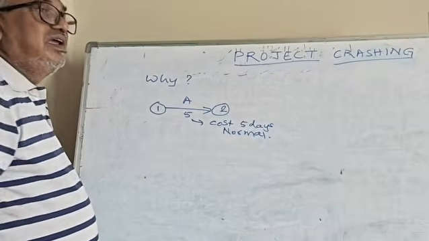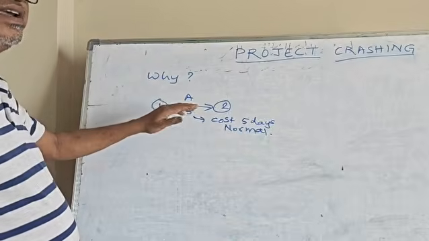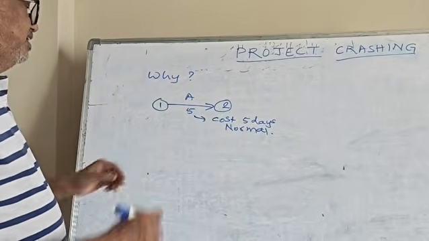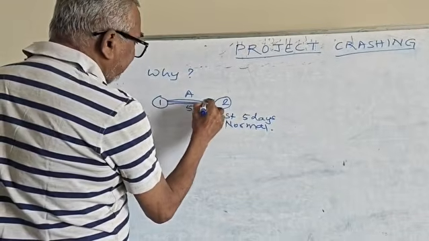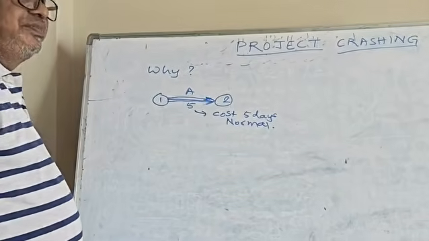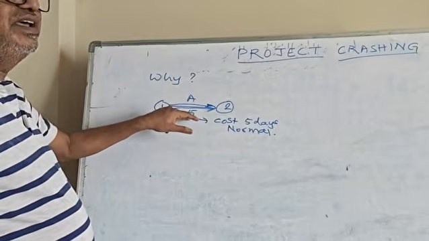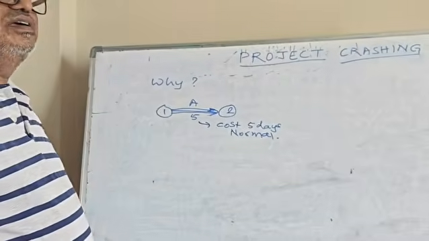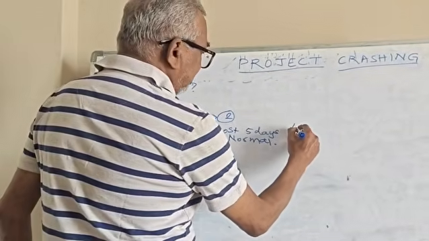This cost, if it is taken in a normal way, whether it is critical or not critical, whatever it is. But as per our earlier problem, this activity came out to be critical. So this activity normally takes 5 days of duration and costs, for example, say 4,000 rupees.